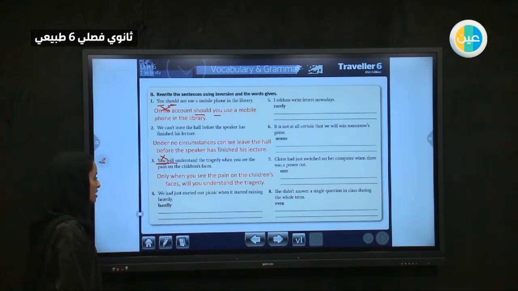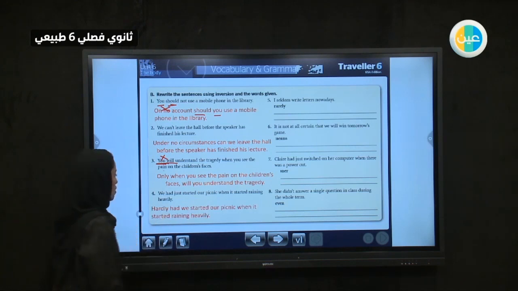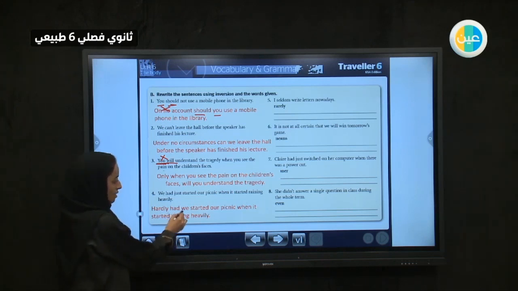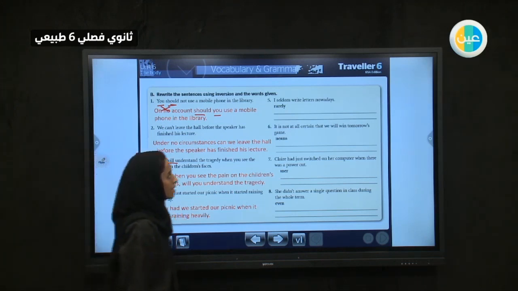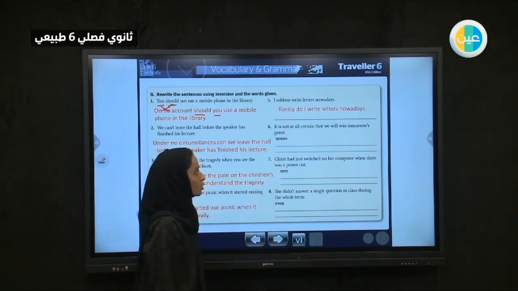We had just started our picnic when it started raining. So we got it here. The idea here is: hardly had we started our picnic when it started raining. So, "had we." I seldom write letters nowadays. So, rarely do I write.